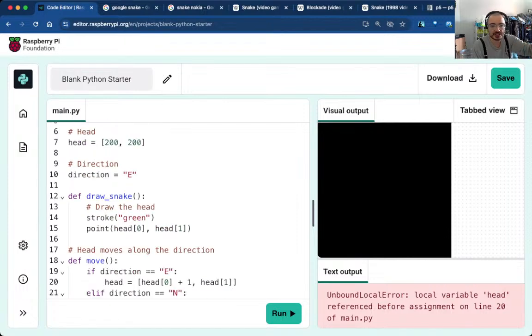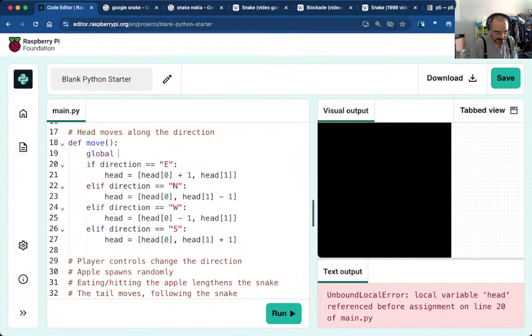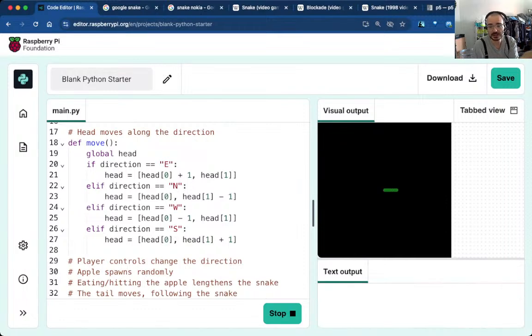If I want to change it, what it's doing here is creating a new head variable that's local to this function. If I want to change a variable in a global scope, I need to define it as a global variable, but only the ones I want to change. So here, global head, and for the control of the direction, I will have a global direction because that's the thing we're changing. Look at that.